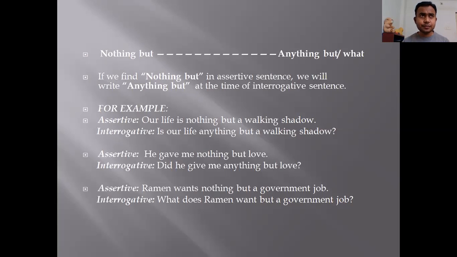Second assertive sentence: He gave me nothing but love. Now, in this sentence, the auxiliary verb is not given to you. So try to identify the tense of the sentence. The tense of the sentence is simple past. So when the tense of the sentence is simple past, you have to use did, right? And nothing will become anything. So the answer in the interrogative will be: Did he give me anything but love? Question mark.